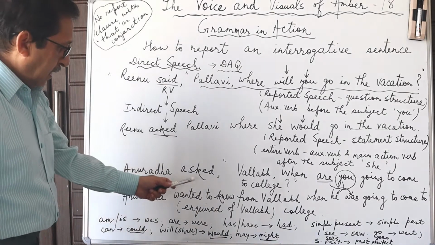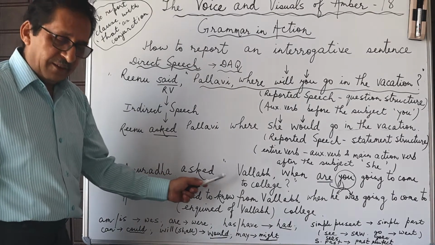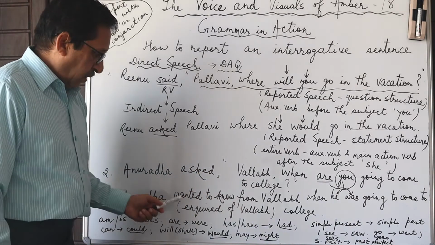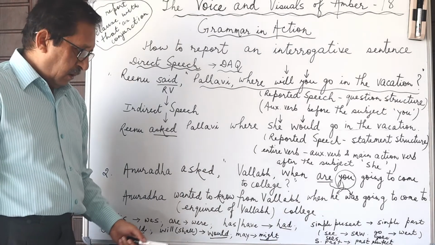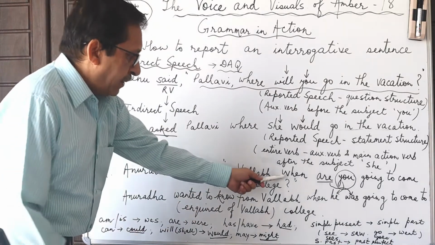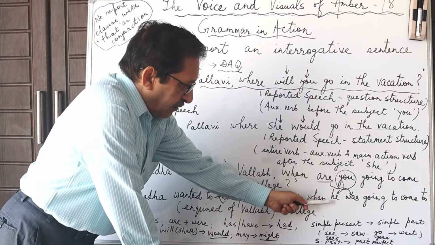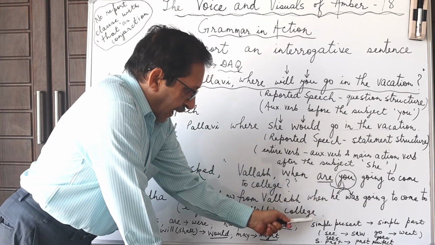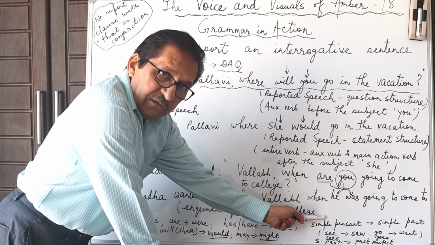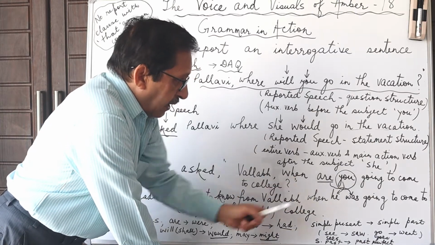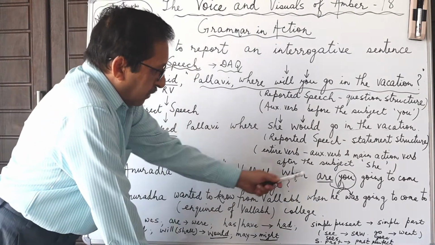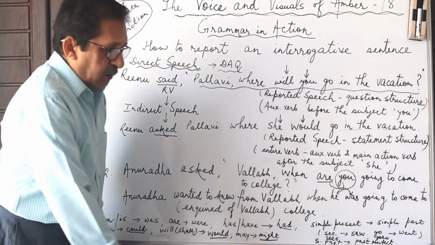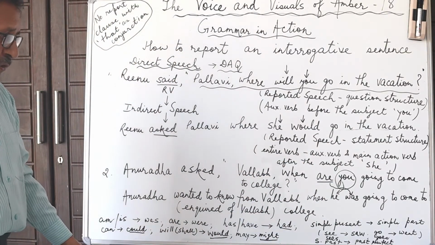So Anuradha asked Vallabh, or Anuradha wanted to know from Vallabh, or Anuradha inquired of Vallabh when he, so "you" becomes "he", and as the subject it comes before the verb, as it is now a statement structure. So when he was going to come, so "are going" will become "was going", to come to college.